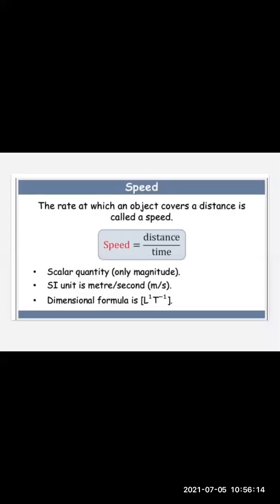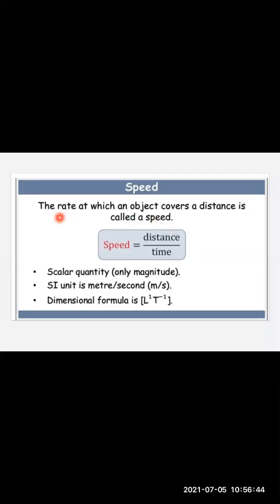Here we are coming across speed. Definitely the runner started running from his initial position. He had covered a distance in a certain time interval. So here we are coming across a term which depends on distance as well as time, and that term is called the speed. The rate at which the object covers a distance is called speed.